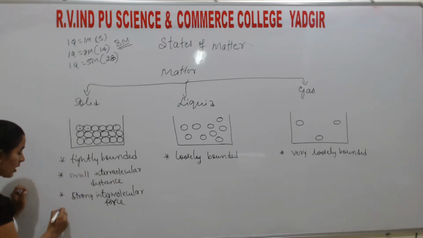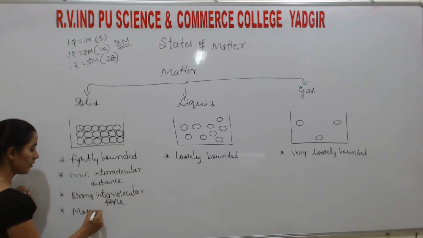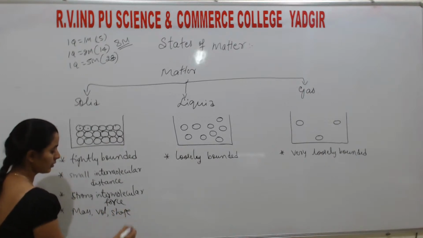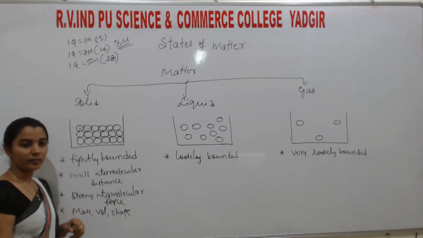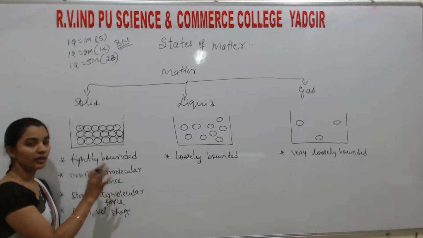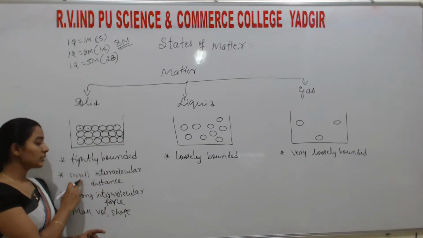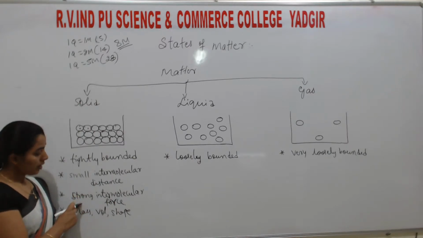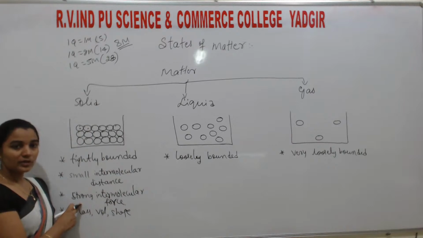Okay. So students, along with that, they have definite mass, volume, as well as shape. Correct? Solids have definite mass, definite volume, and definite shape. Understand? At the same time, they are very tightly bounded. The intermolecular distance is very small, and the intermolecular force is strong.